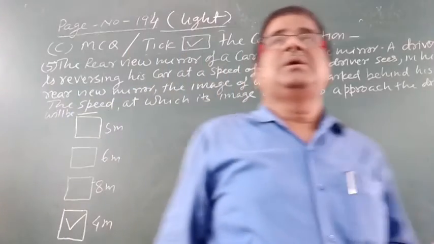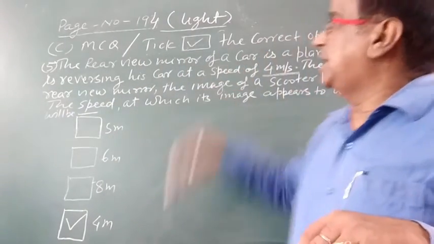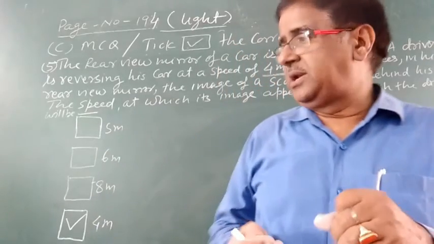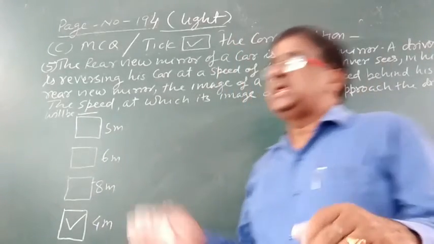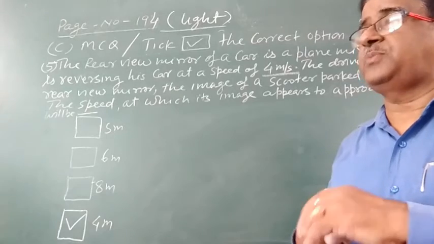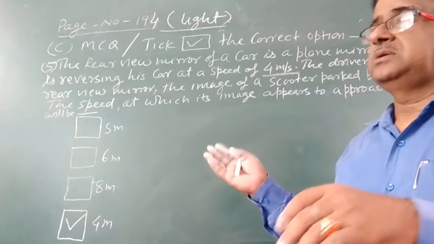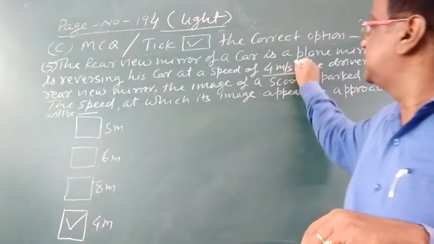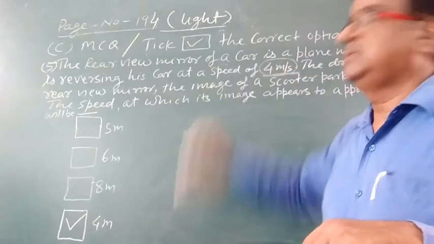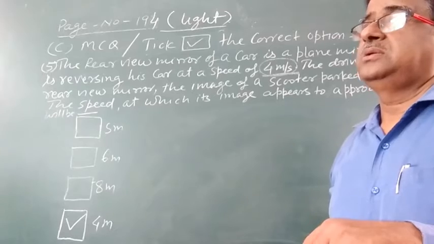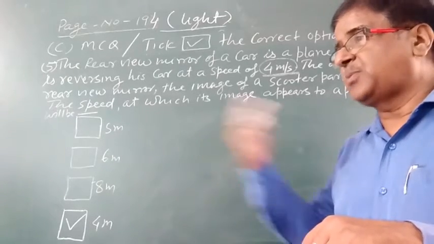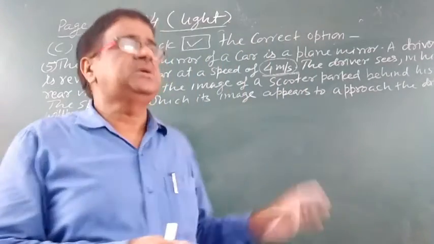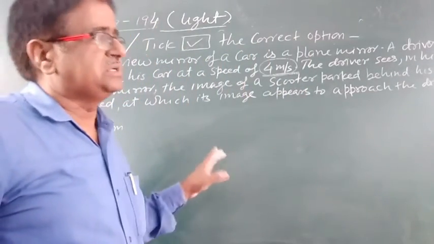The driver has a plane mirror as a rear view and he is taking the car back, and he sees that there is a scooter parked behind the car and he is reversing with a speed of 4 meters per second. So what will be the approaching speed of the scooter as seen by the driver?